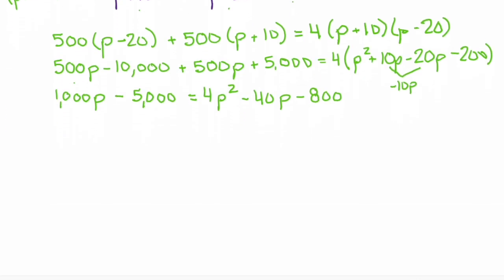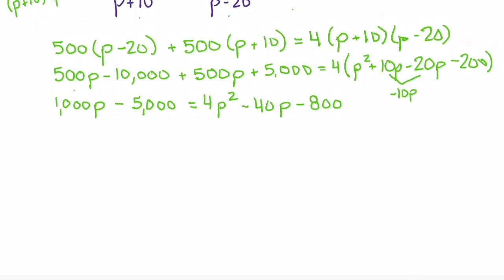Now notice we're starting to get a quadratic. So we want to get it into standard form. And since we have a positive 4p squared on the right, I'm going to shift everything to the right-hand side. First, I want to subtract 1000p. And I'll also subtract that on the right. And at the same time, I'm going to add this 5,000.